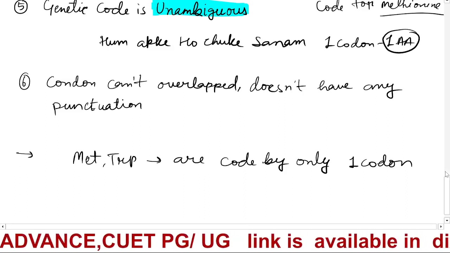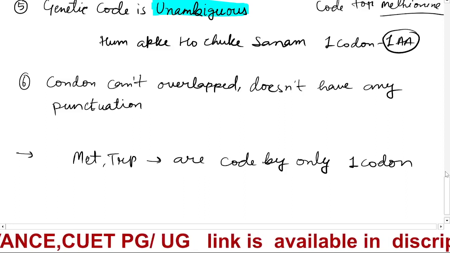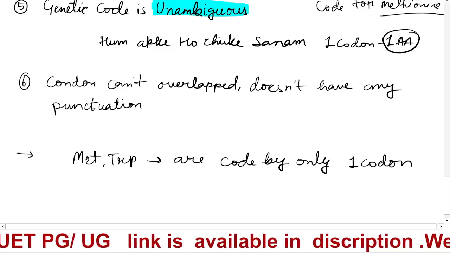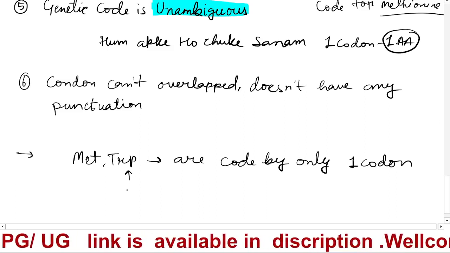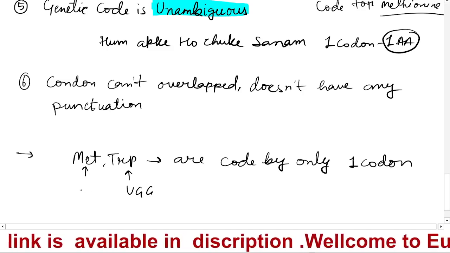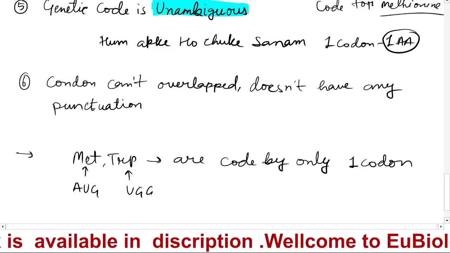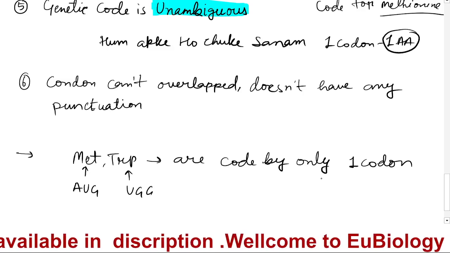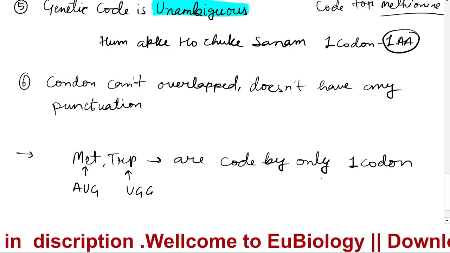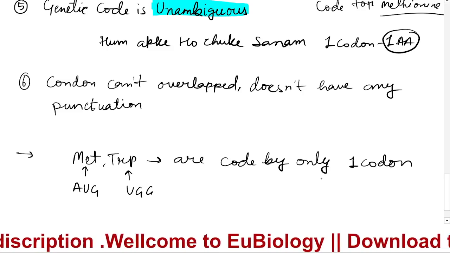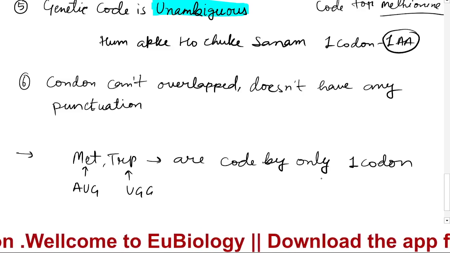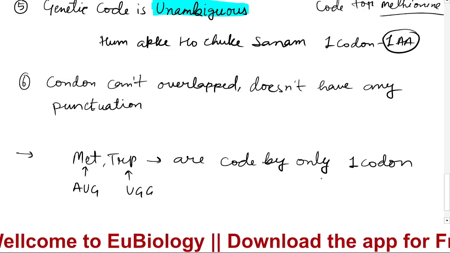Tryptophan is coded by UGG, and methionine, as you just saw, is coded by AUG. The rest of the amino acids are coded by more than one codon. This is all about the properties of the genetic code, and this will be helpful in understanding the translation topic.